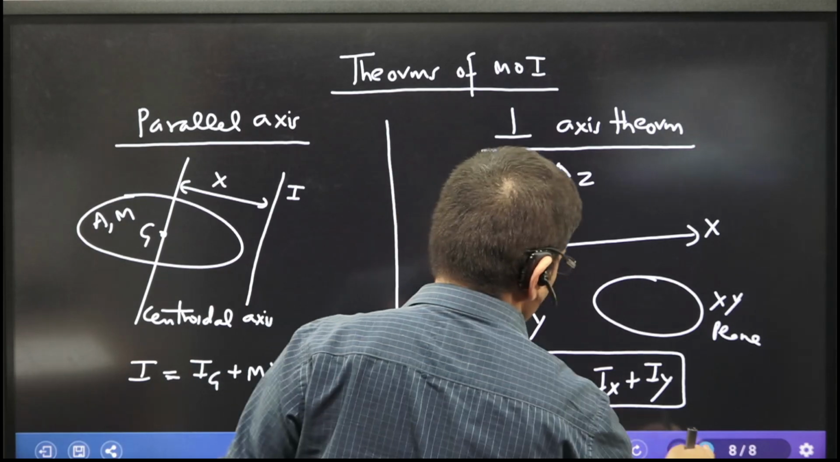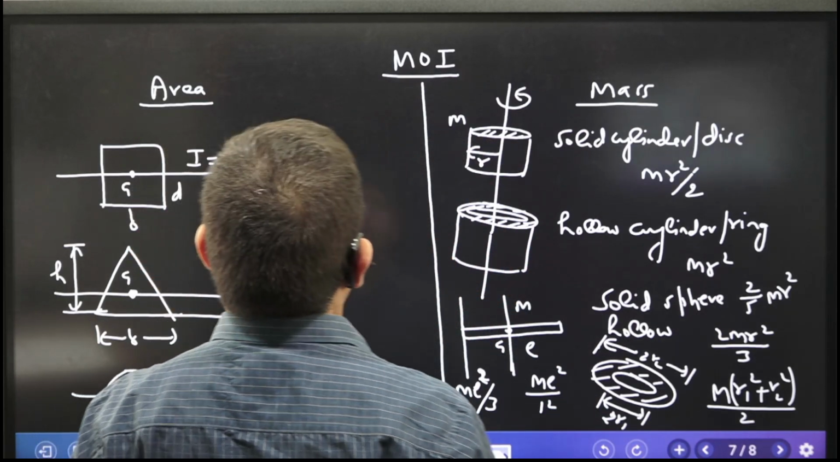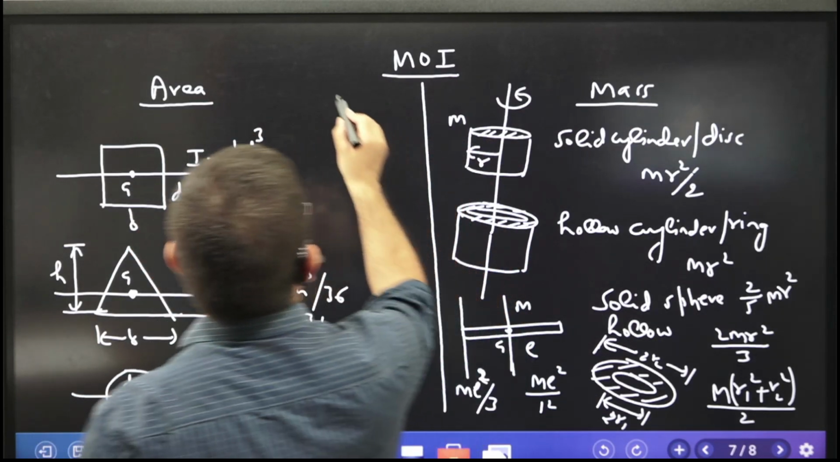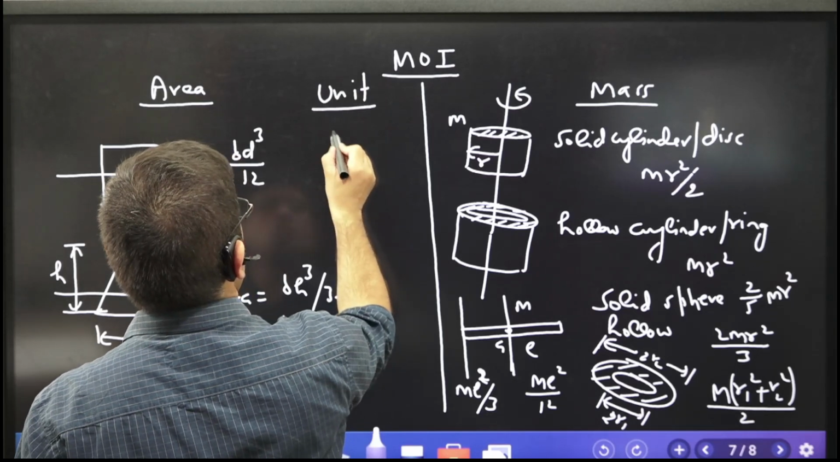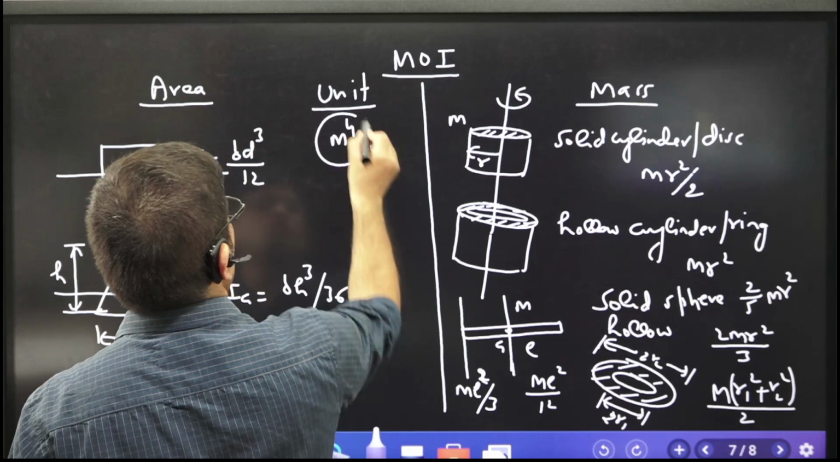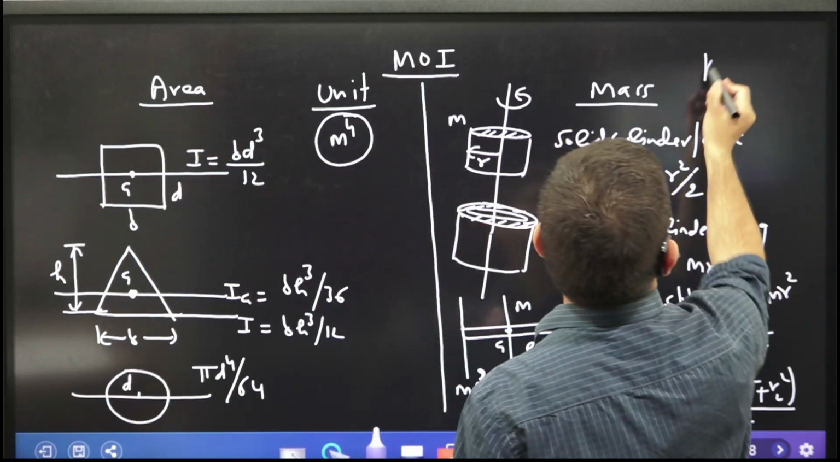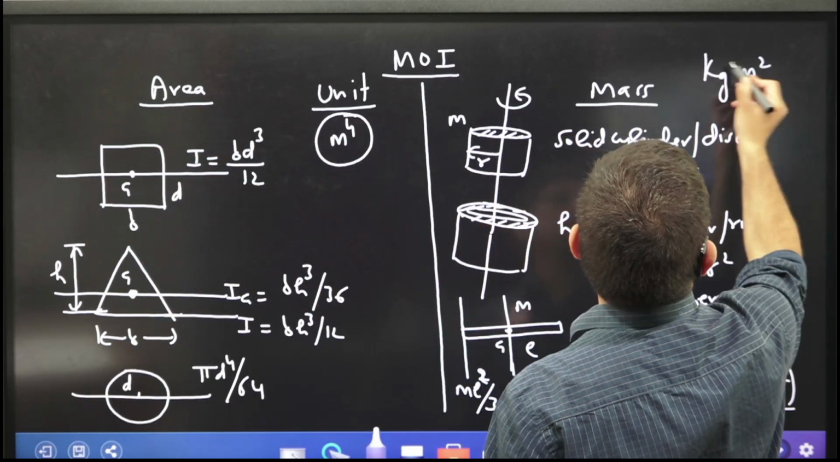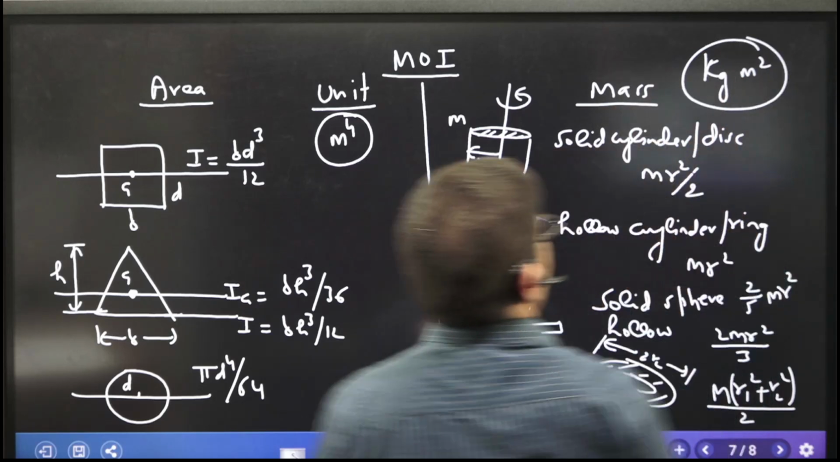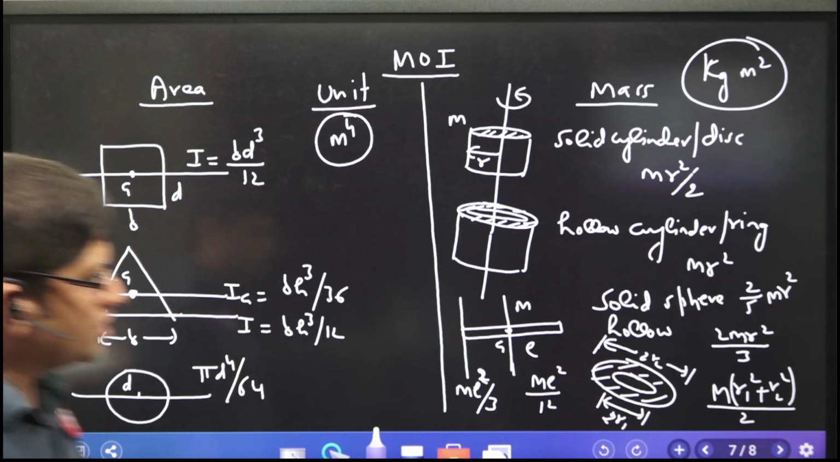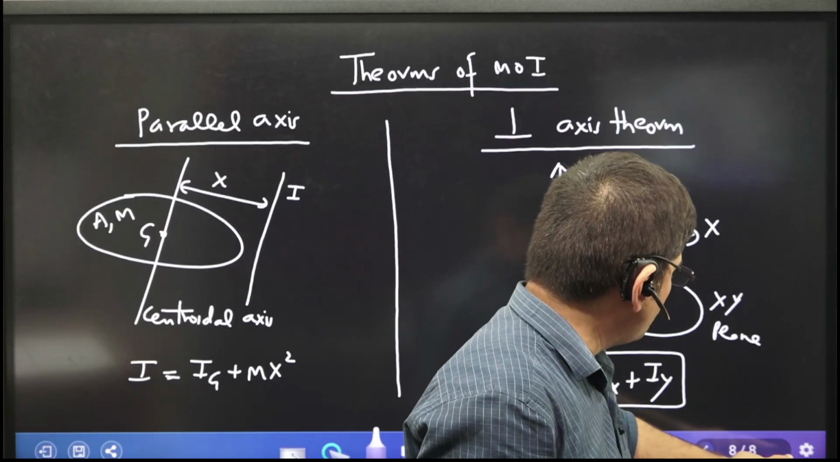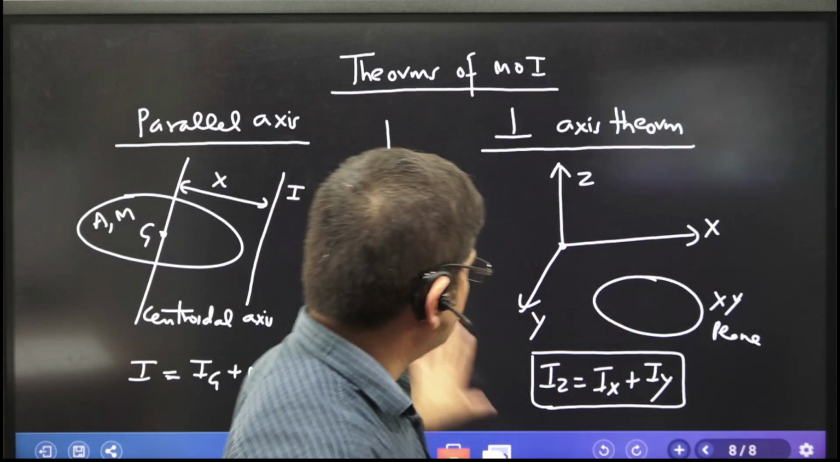Before I go forward, let me ask you, what do you think is the unit of moment of inertia? The unit for area is meter raised to power 4, and this is the second moment of area. The unit in the mass case is kilogram meter square. This is how we use and calculate this.